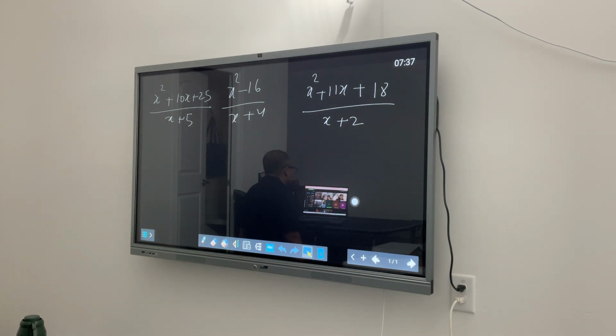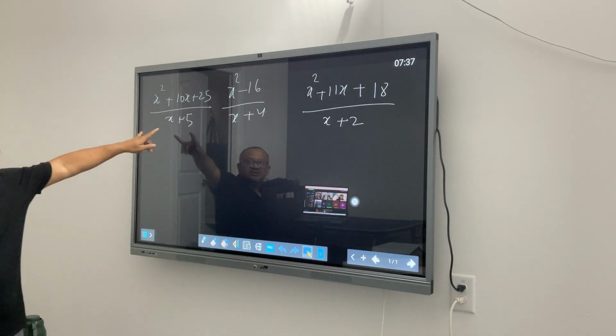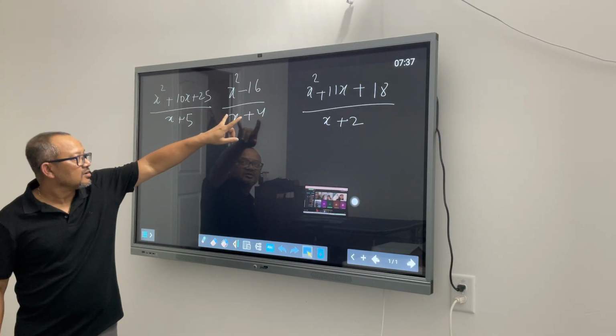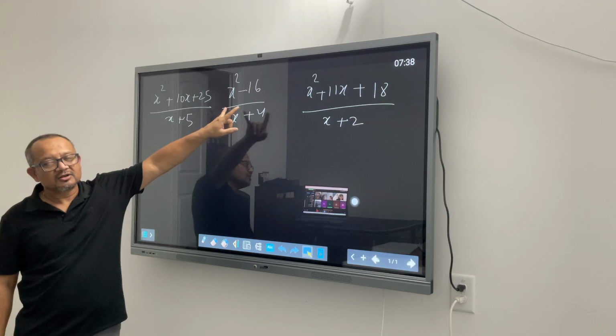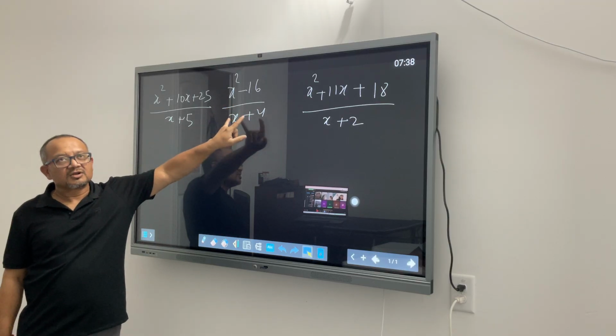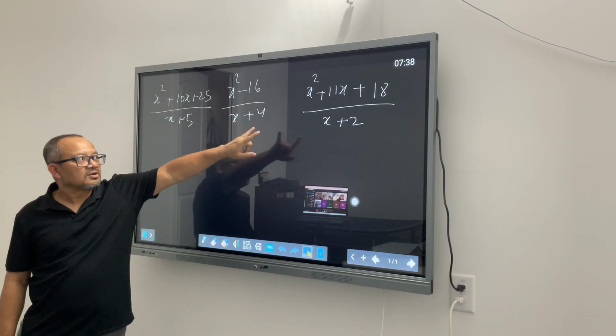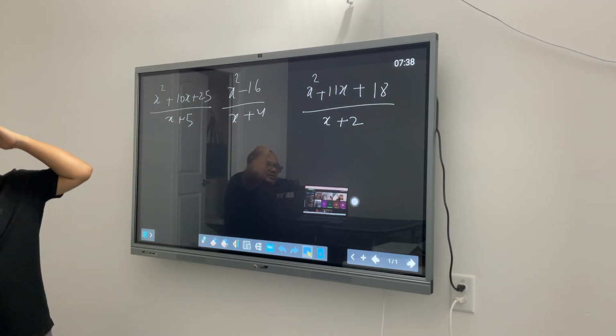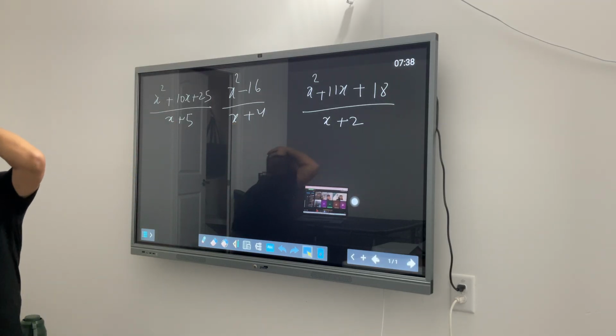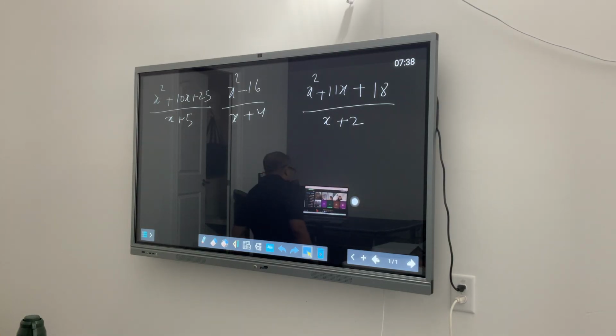For the first one, I got x plus 5, x equals -5. Okay. For the second one, I got x minus 4, and x equals 4. And for the last one, I got x plus 9, and x is equal to -9. Okay. Yeah, Sundara, you want to add something?